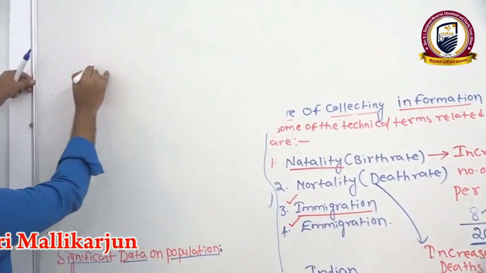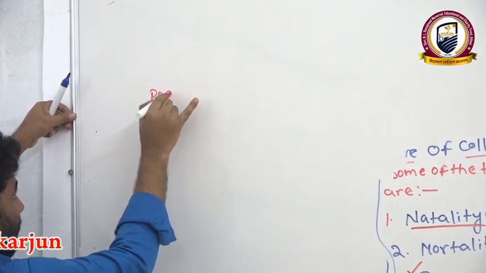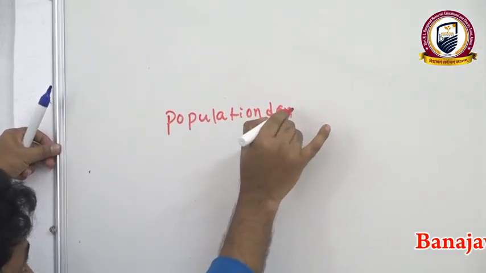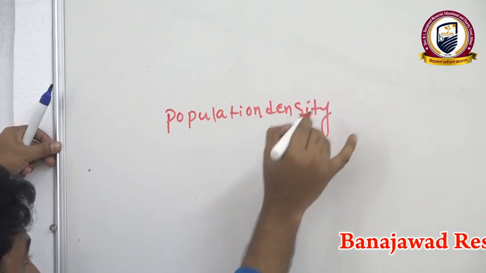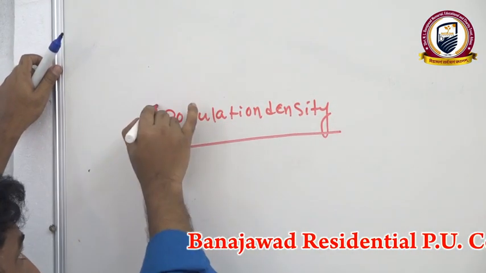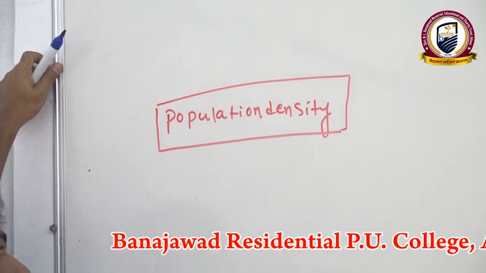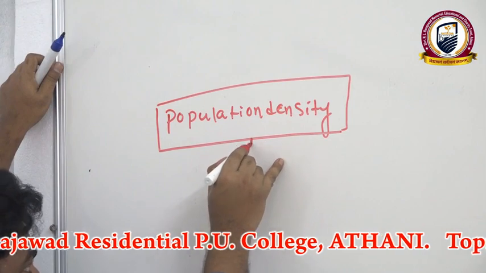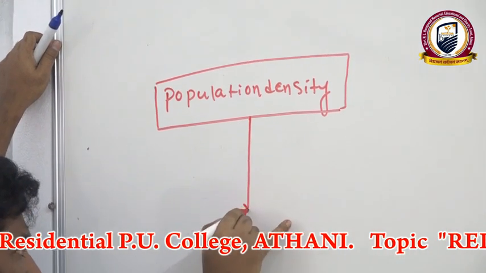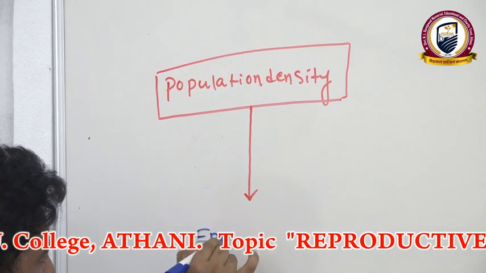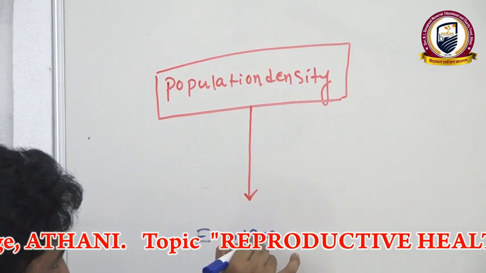For example, if you take population density in one place or in one area, we are calculating the population density. Now we can write here emigration.